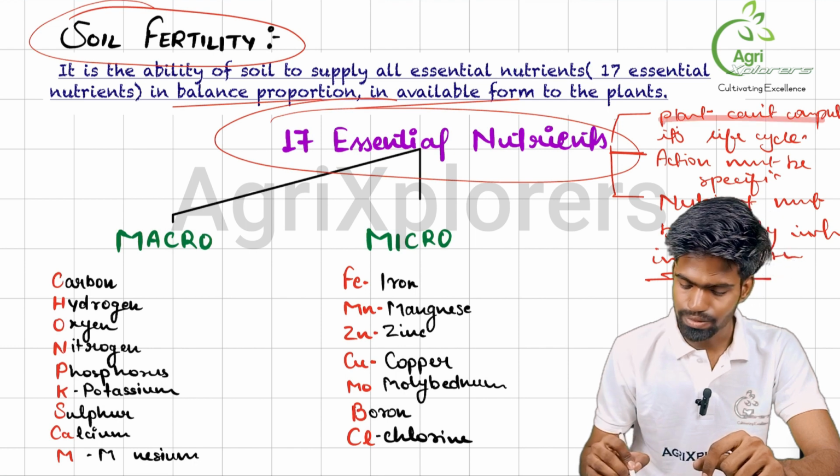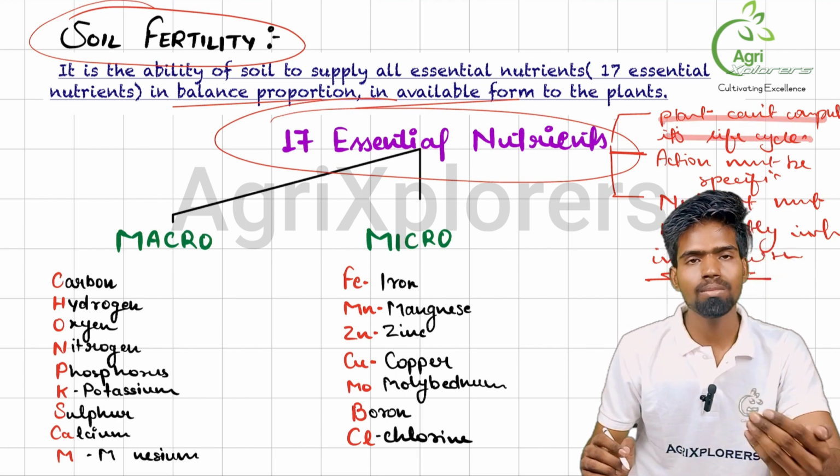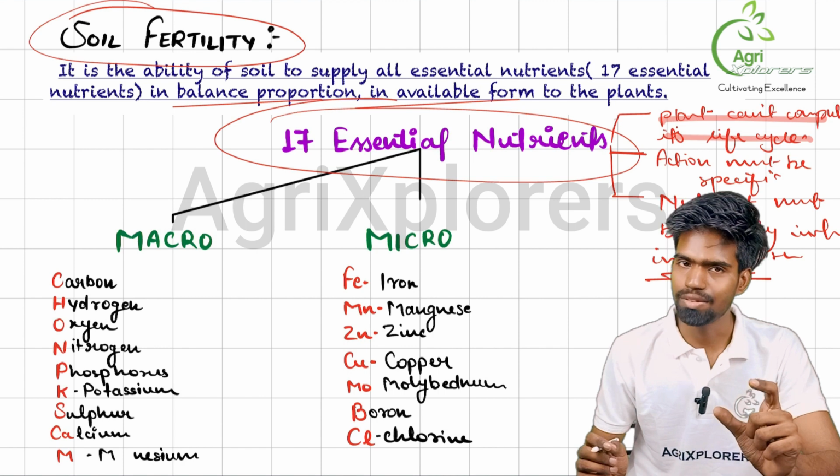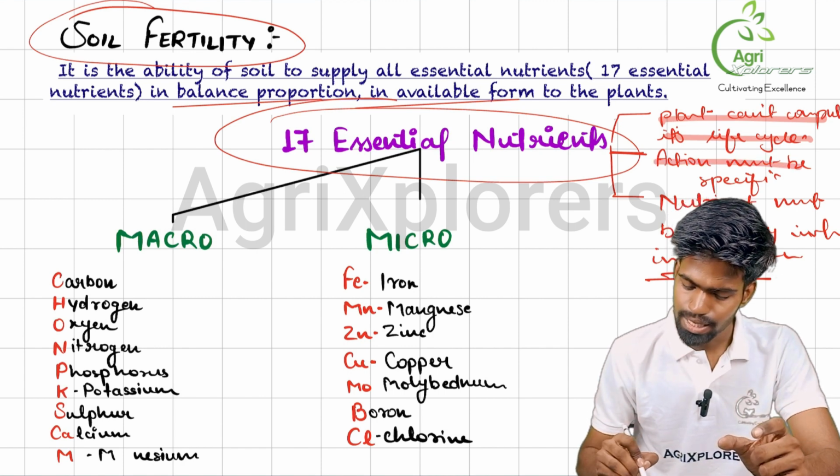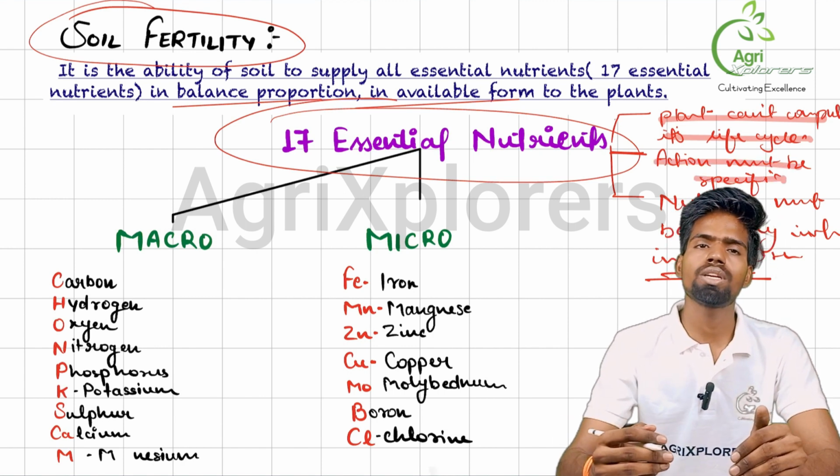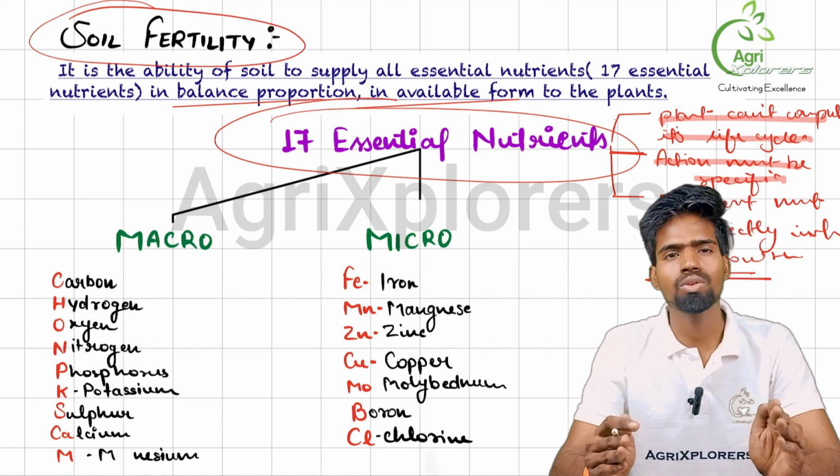Firstly, plant can't complete its life cycle. That is, if that nutrient is not available in the soil, then the plant's life cycle will not be completed. Secondly, action must be specific. That means the nutrient that is working, the action it is performing, must be specific.